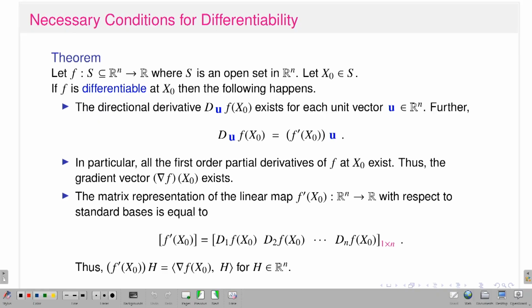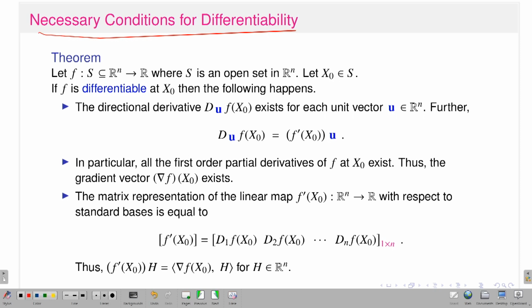So, this is automatic, but the converse is not true; there are a couple of examples I have discussed. So, one can ask, can I put some sufficient condition so that existence of partial derivatives together with that condition implies the existence of the total derivative? The answer is yes. There are certain theorems that I am going to discuss in my next couple of slides. For example, this is a necessary condition.